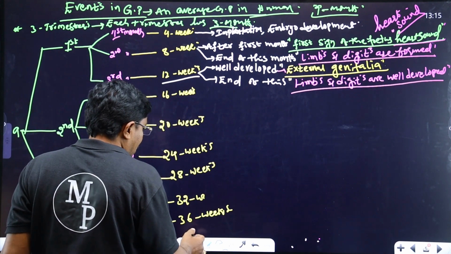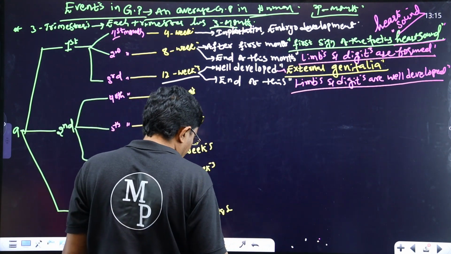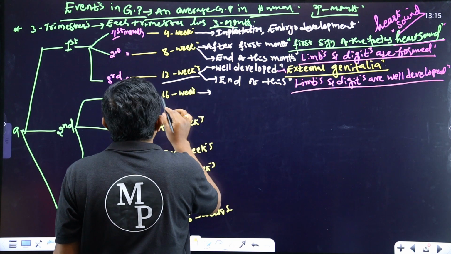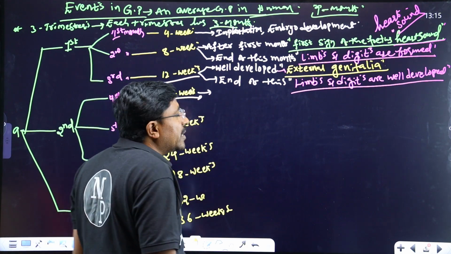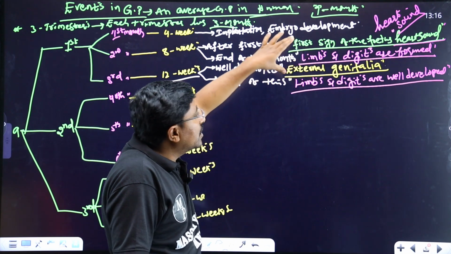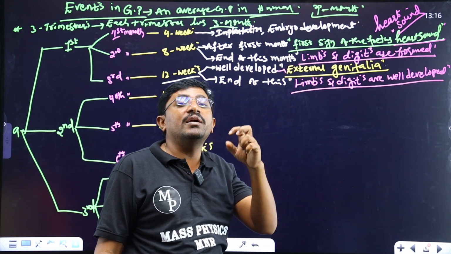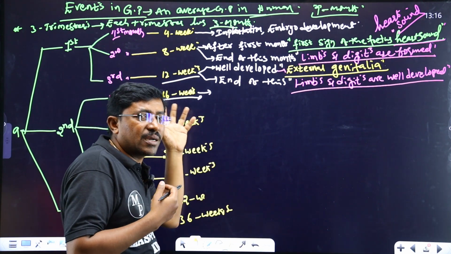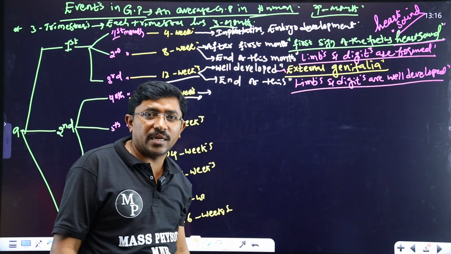Okay. Next, come to the fourth month, the beginning of the second trimester. In the fourth month of the gestation period, the 16th week, there are no specific events. The organs organized in the first trimester are well developed. That's enough. We do not observe a specific event in the fourth month, or 16th week, of the gestation period.